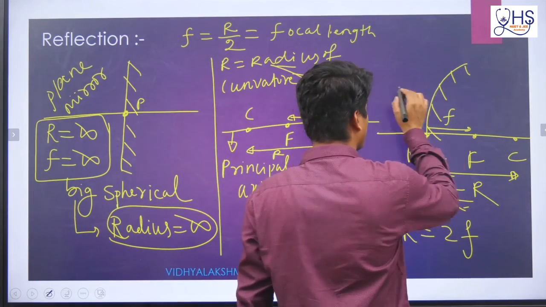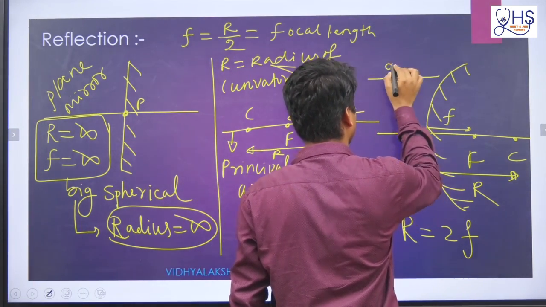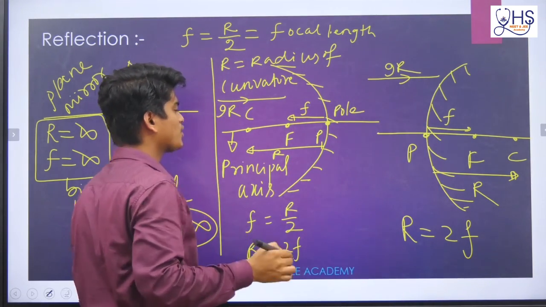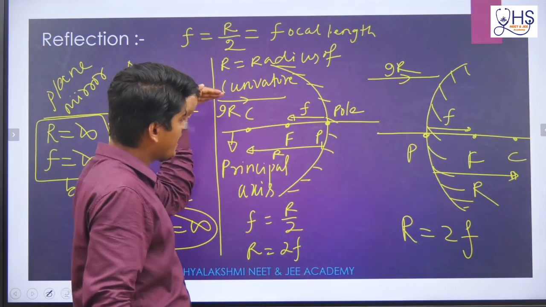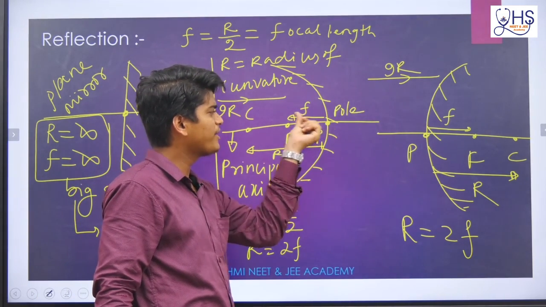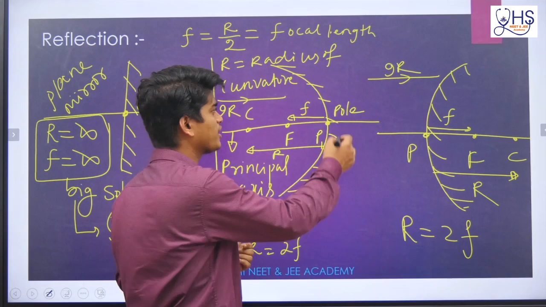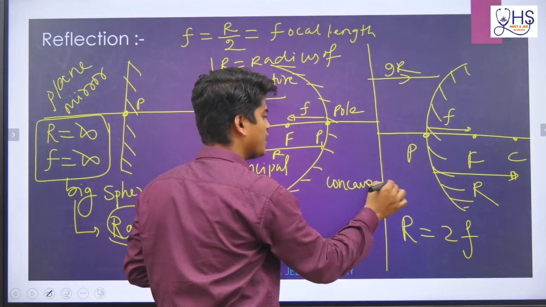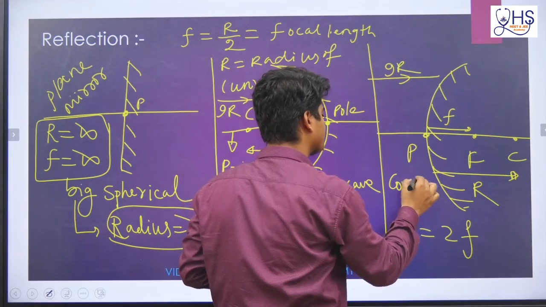Okay. So here I will always take the incident ray like this, remember, incident ray from left to right always. But you see, whenever the incident ray is left to right, the focal length for the concave mirror is measured the other way. This is the concave mirror, and this surface is called convex.